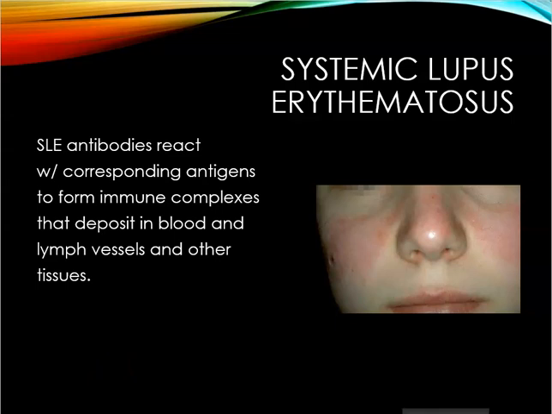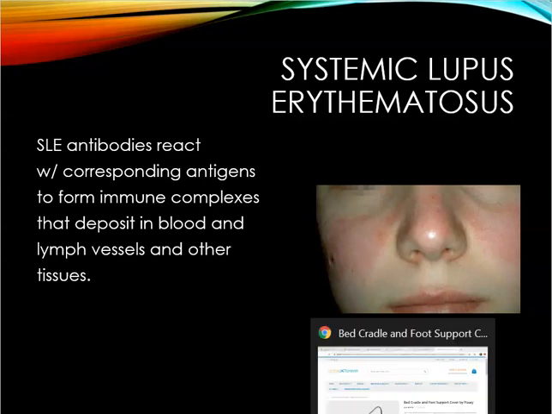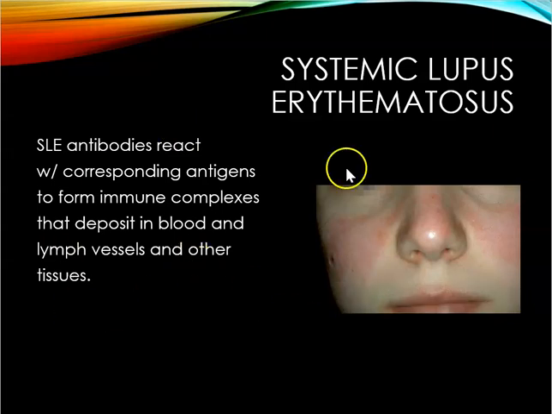Systemic lupus. This is going to be a chronic inflammatory autoimmune defense that affects almost all body systems. This includes musculoskeletal. The etiology of this is going to be unknown, but they're thinking that sometimes genetics, environmental, and hormone factors are going to play a role with this. Lots of manifestations with these. We'll break it down a little bit by system.